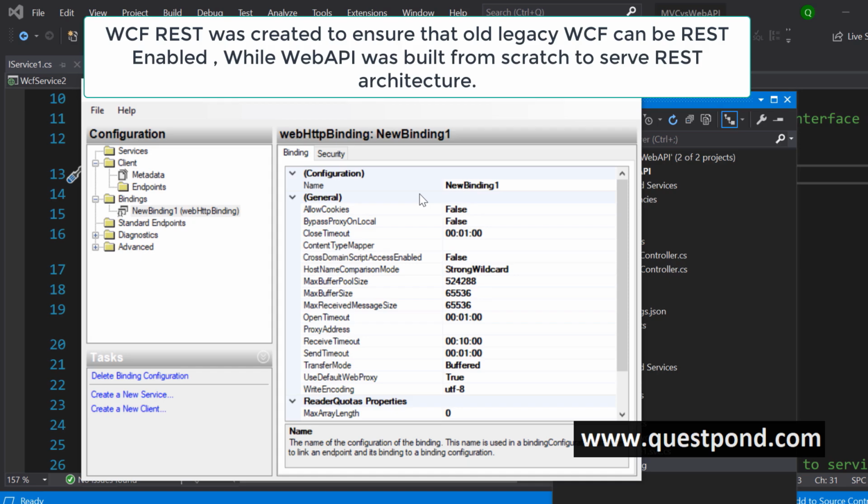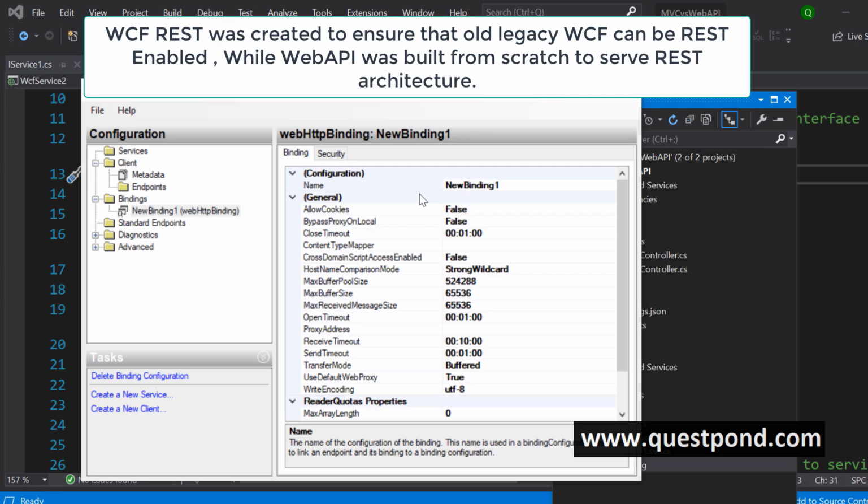Think about it. WCF was almost there around 7 to 8 years. So in 7 to 8 years, so many services were created, and suddenly, clients like JavaScript or simple clients wanted REST. So you can't go and convert the old project in one night, right? So Microsoft implemented something called WCF REST, so that the current WCF service can be used to implement REST API. But at the end of the day, Web API was built from scratch. Web API's only one goal was to implement REST, to implement HTTP services.